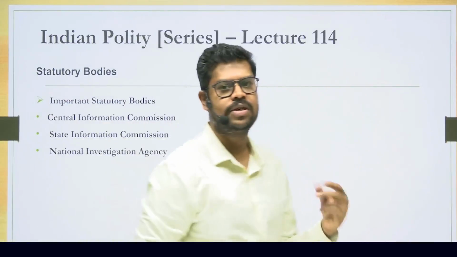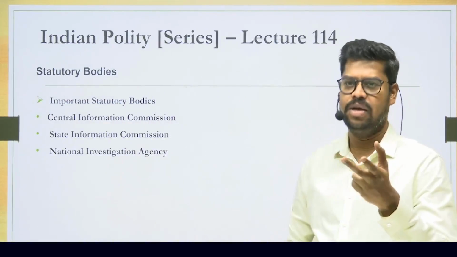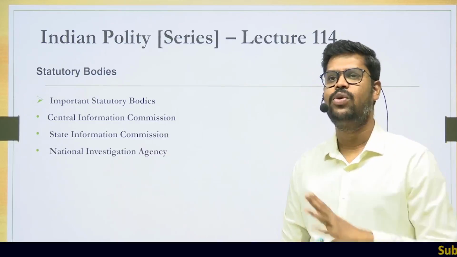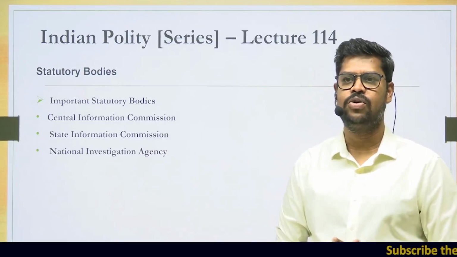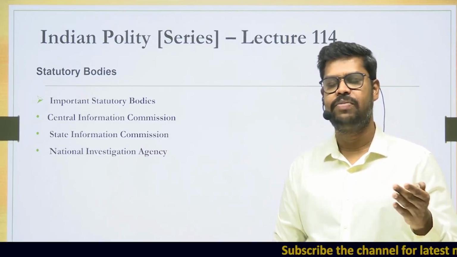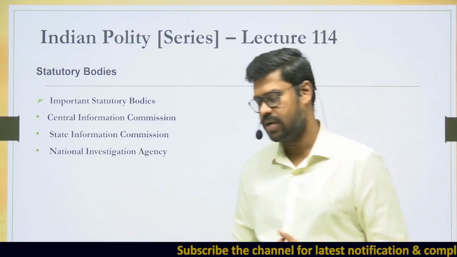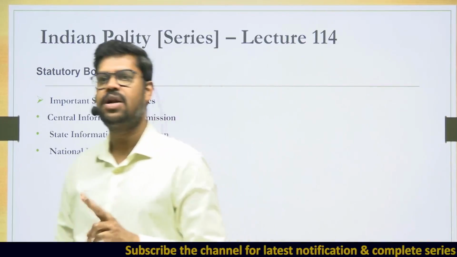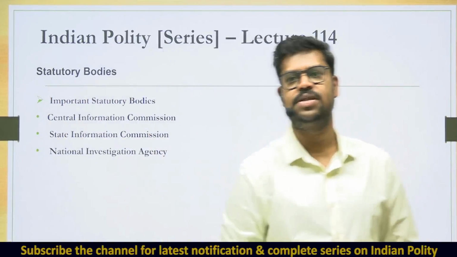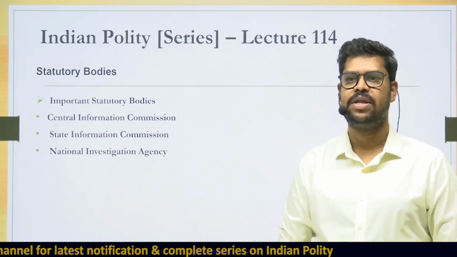So today I will discuss 2 statutory bodies, basically 3, but it is based on 2 important laws. One is the Right to Information Act in our country 2005, which allows for establishment of both Central Information Commission at the central level and the State Information Commission at the state level. And apart from that, another important statutory body is the National Investigation Agency, NIA, which is again established based on the law that is made by the Parliament.